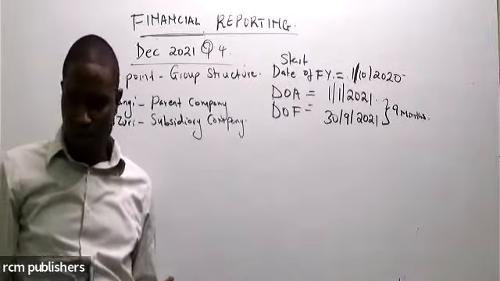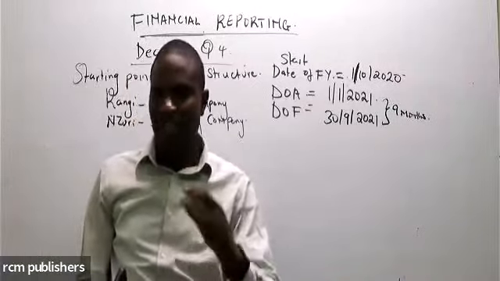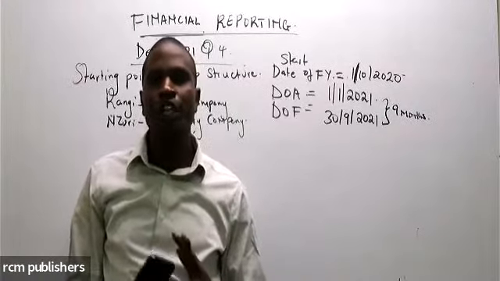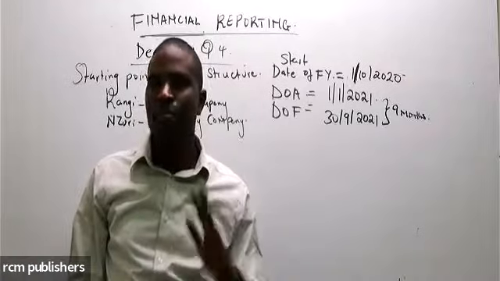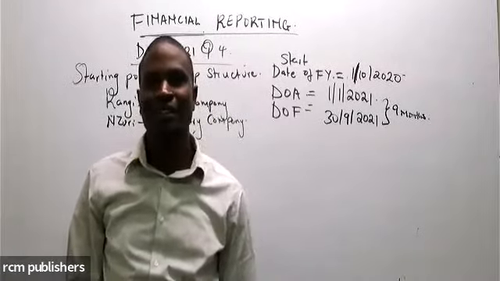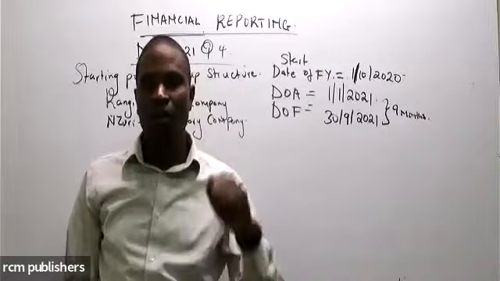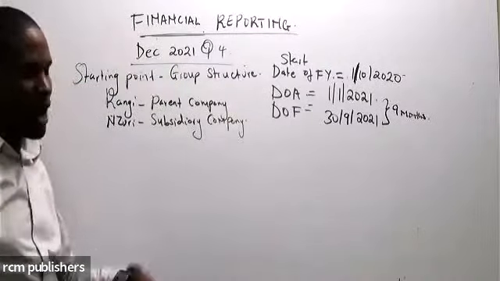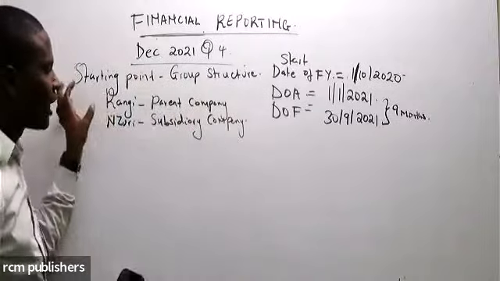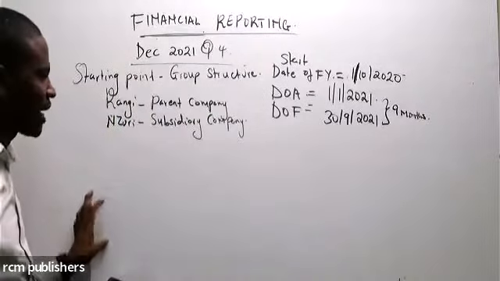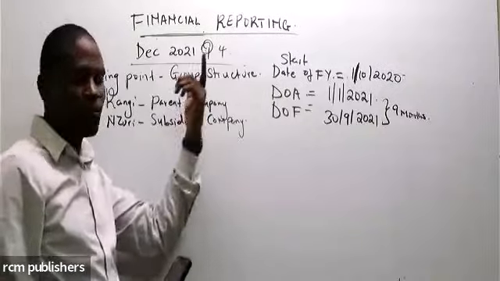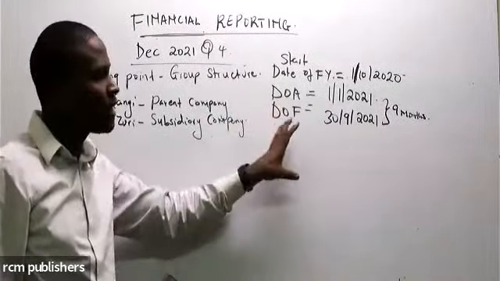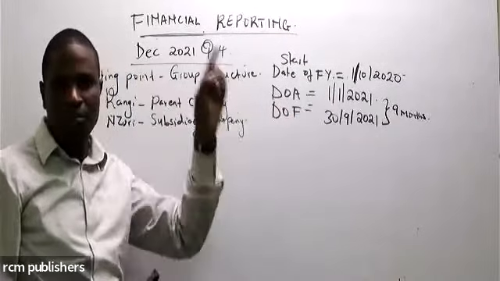Any item of the income statement, may it be revenue, may it be an expense, should be prorated by 9/12. So if we are to prepare now the pro forma, you just have your items here. You take 100% of the item of the parent, and then you take 9/12 of the item of the subsidiary.